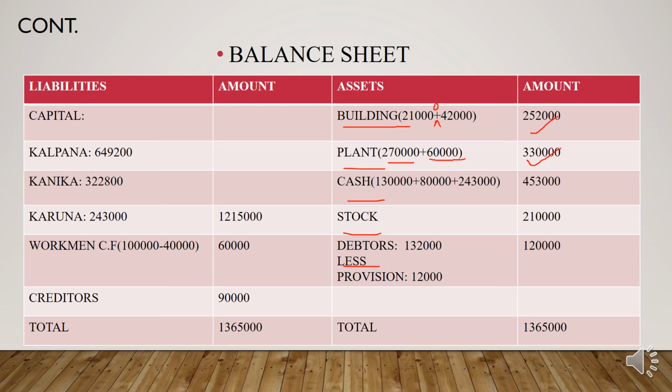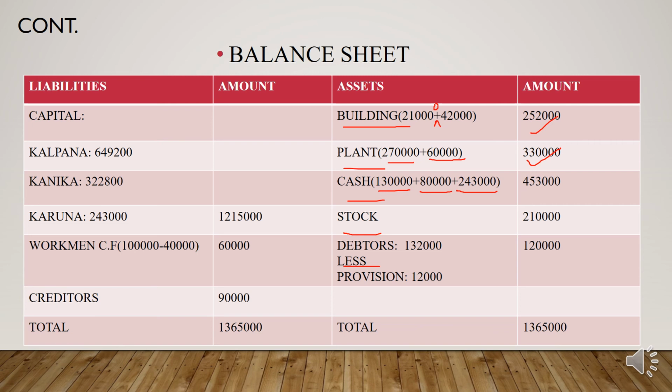Then cash. Here cash means what? Cash includes the capital which the new partner brings, and the goodwill amount, that is 80,000, and the amount which is already given in your balance sheet, that is cash is 1,30,000.